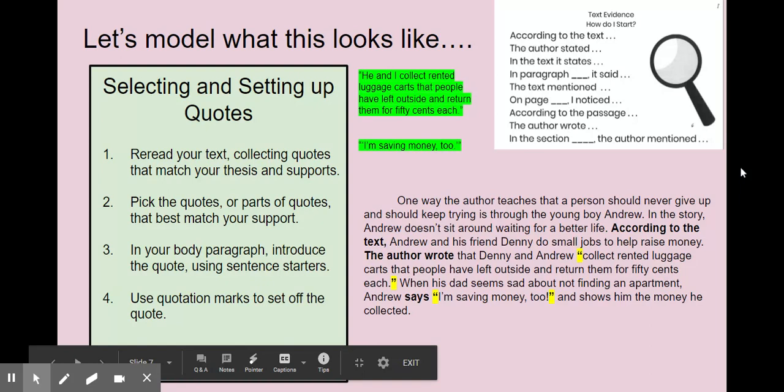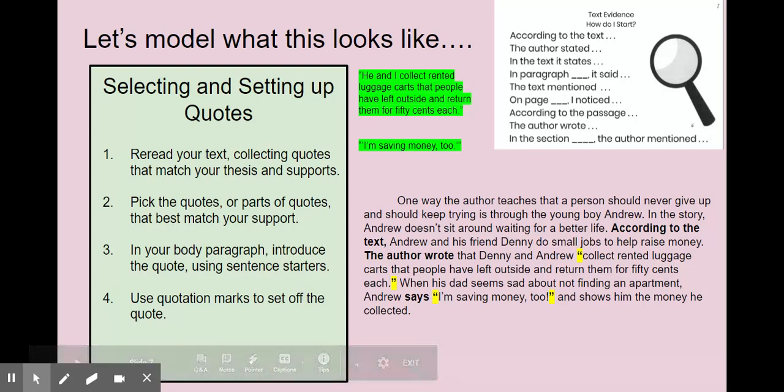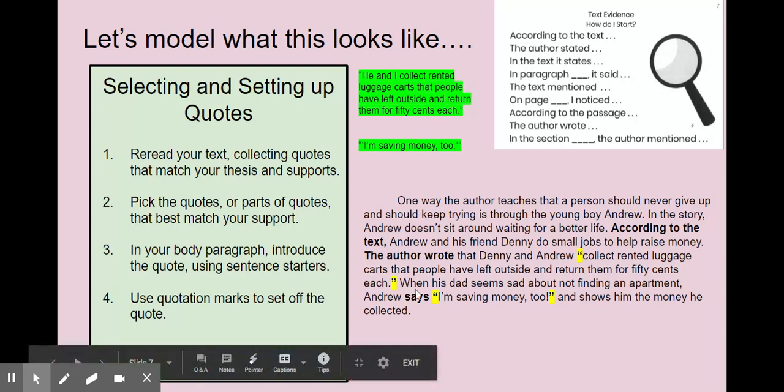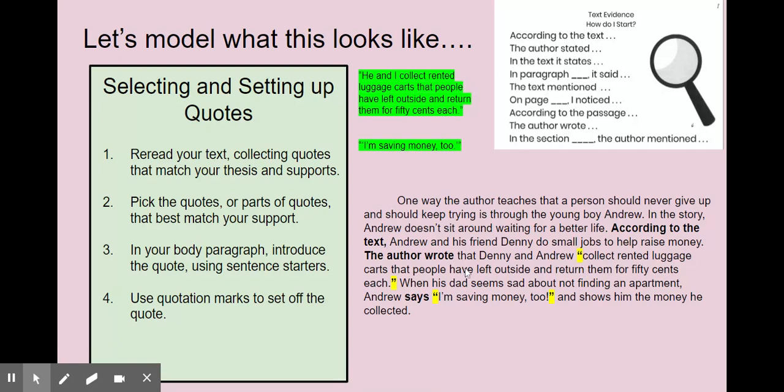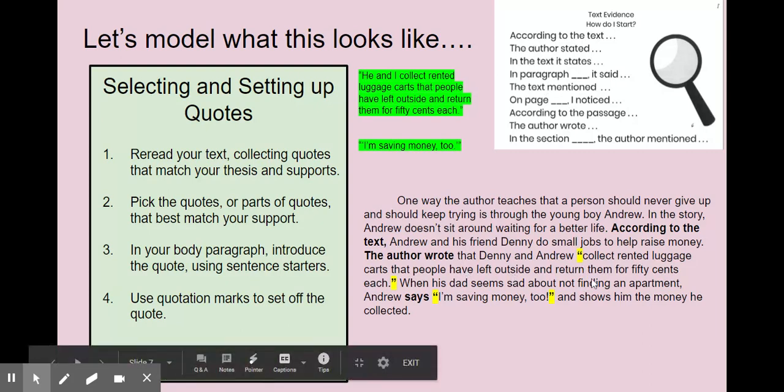One way the author teaches that a person should never give up and should keep trying is through the young boy, Andrew. In the story, Andrew doesn't sit around waiting for a better life. According to the text, Andrew and his friend Denny do small jobs to help raise money. The author wrote, so introducing our quote here, that Denny and Andrew collect rented luggage carts that people have left outside and return them for 50 cents each.